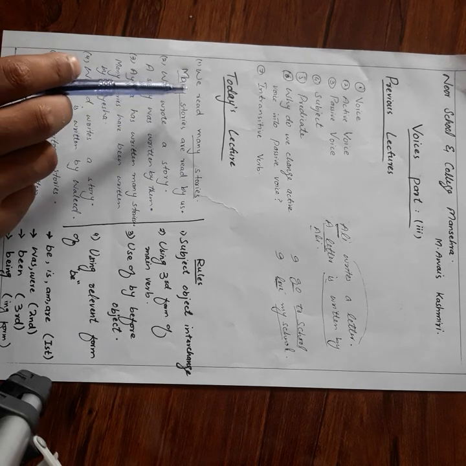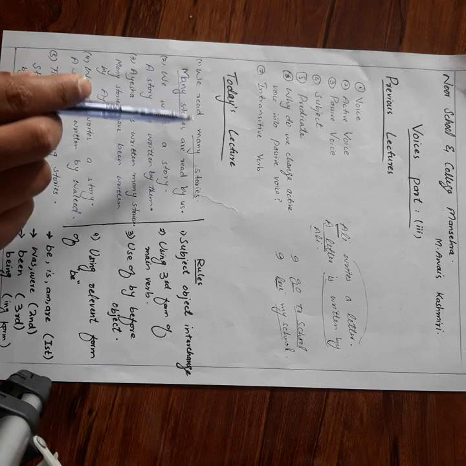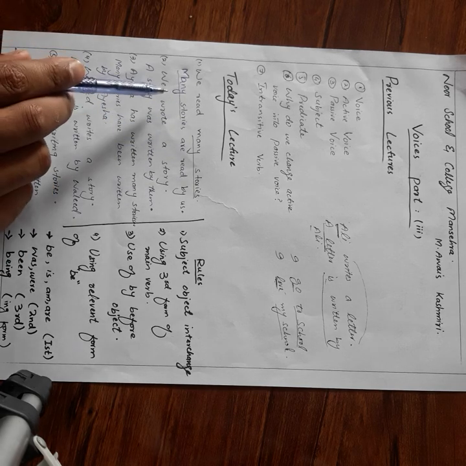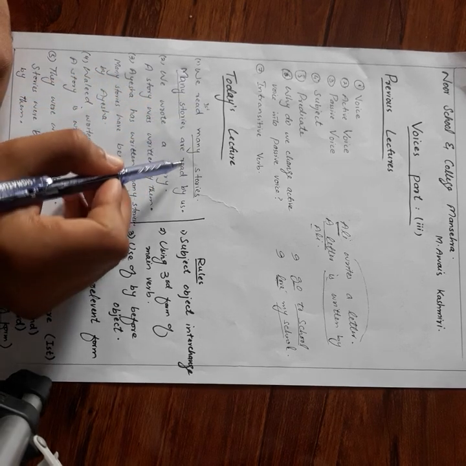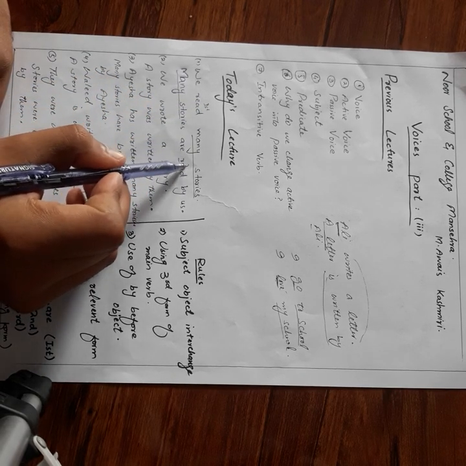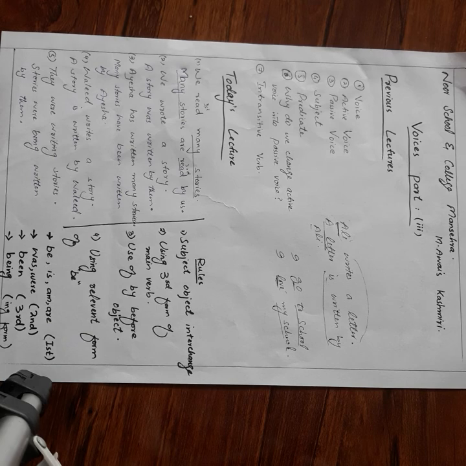Then you can see that we read many stories, and then I said many stories are read by us. Here it is first form of the verb, and here it is third form of the verb. So do remember, we always use third form of verb in all the passive voices.